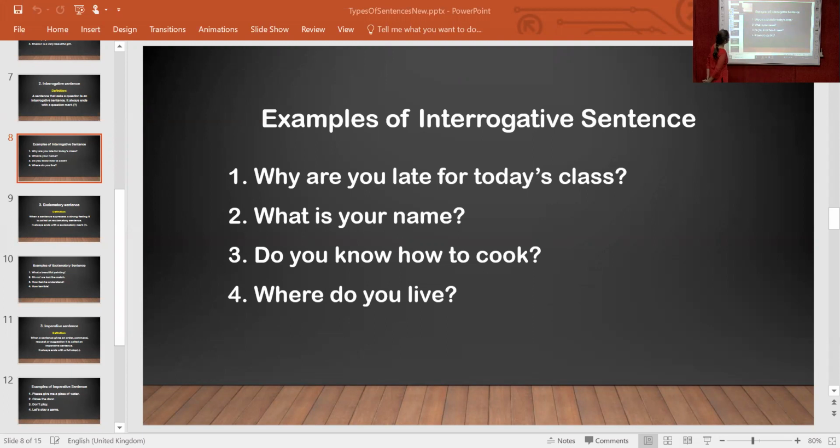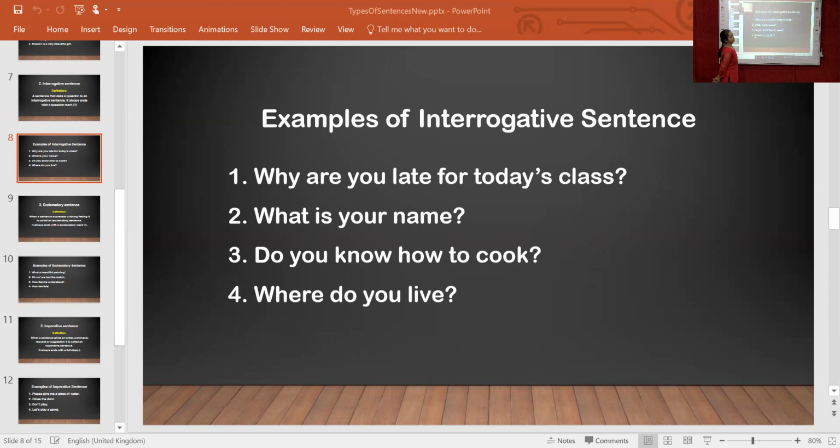Now see and just focus on the examples. See, why are you late for today's class? What is important in an interrogative sentence? The question mark. And the first word is capital. Here also it is the same thing. The first word is capital and it ends with a question mark. In the third sentence, the first word is capital and it ends with a question mark. So it is called an interrogative sentence.